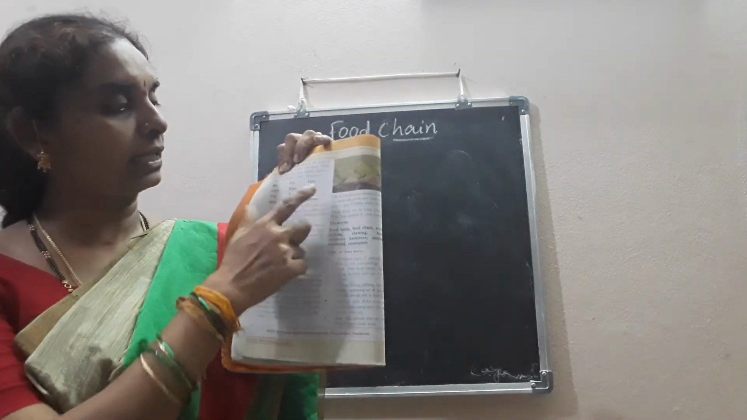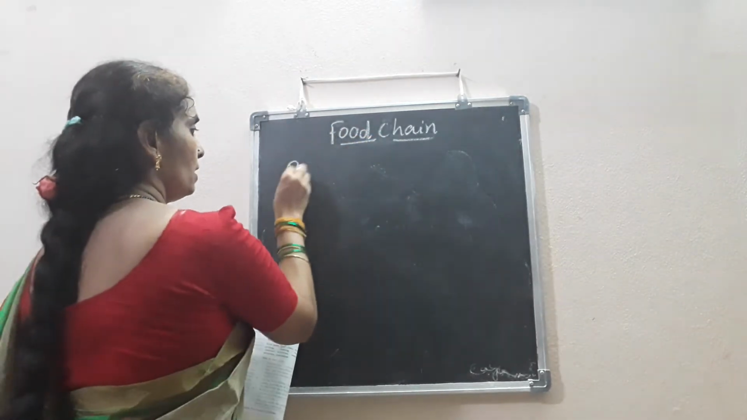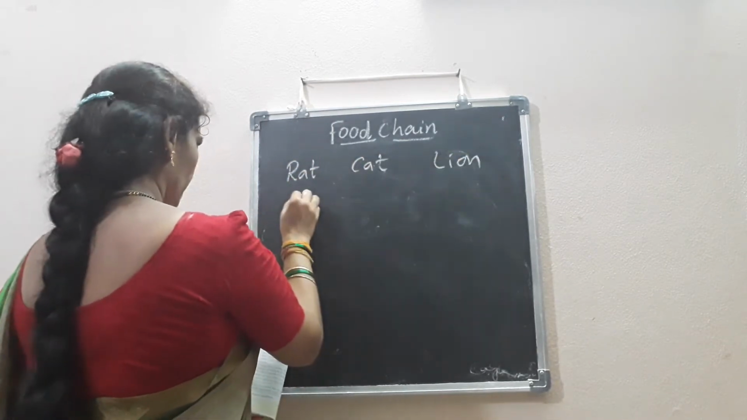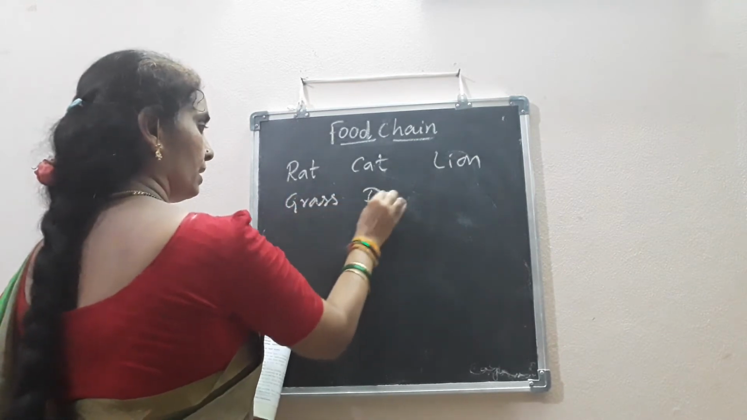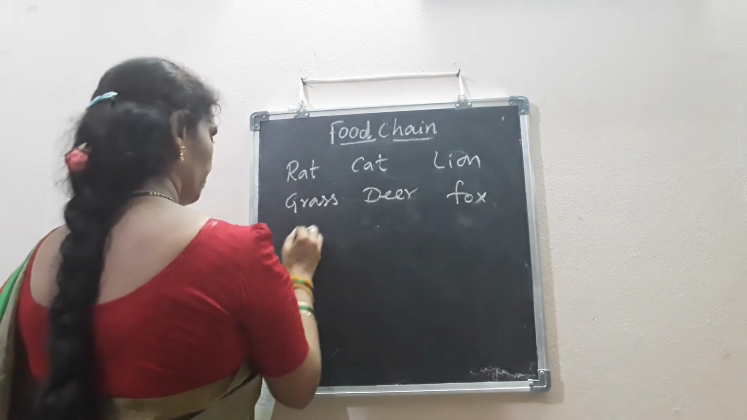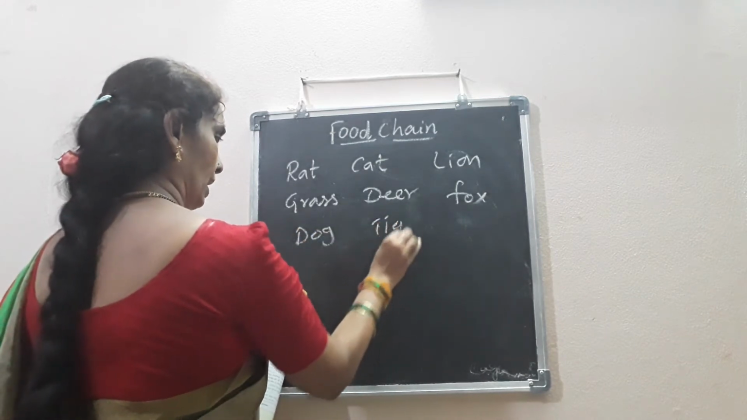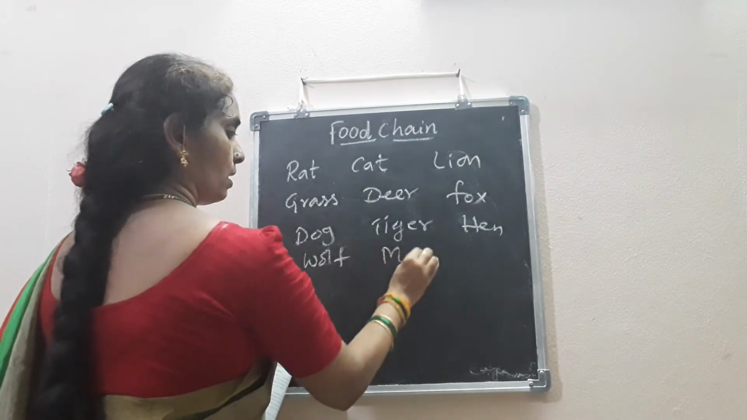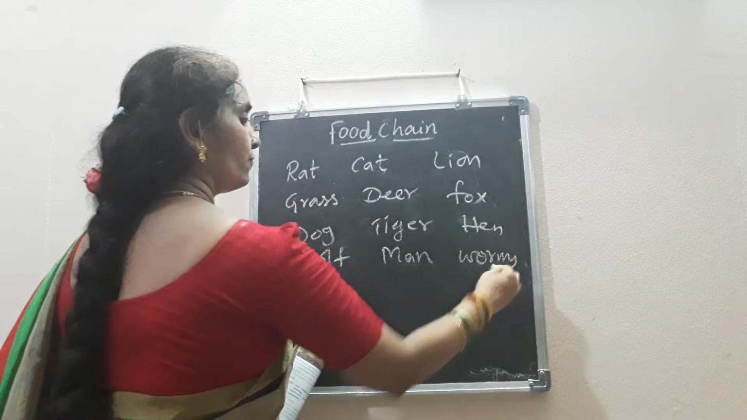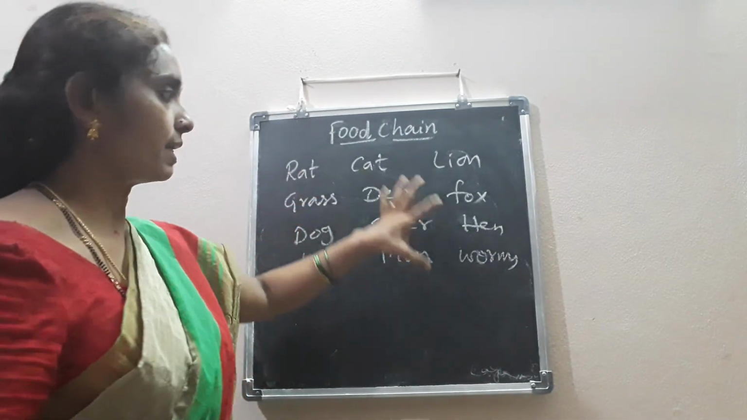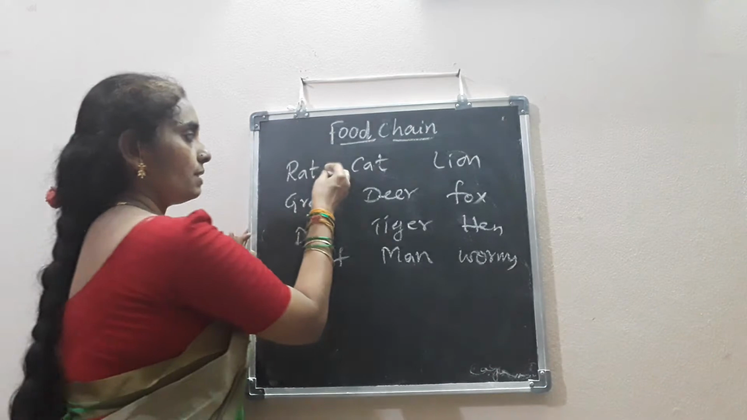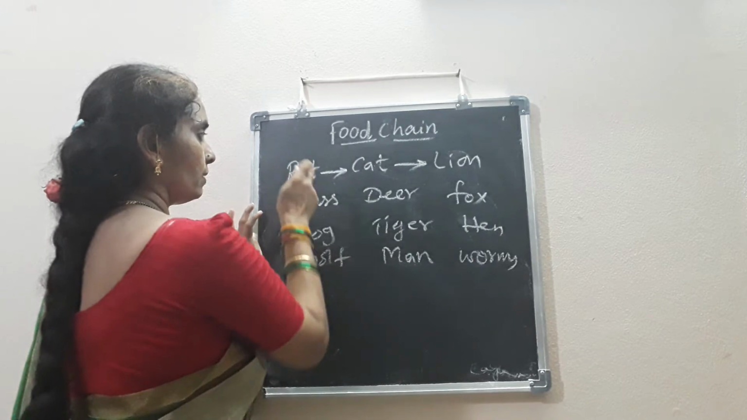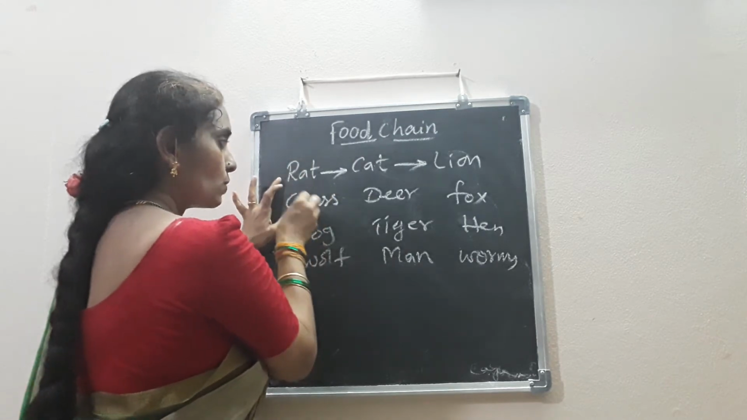Here you see rat, cat, lion, some of the animals' names are given. Note it down and form the food chain. Rat, cat, lion, grass, deer, fox, dog, tiger, hen, wolf, man, worms. So here you can form several food chains with these organisms. A simple food chain is: rat is eaten by cat, cat is eaten by lion. Rat eats the grains, isn't it? So here grass is there.